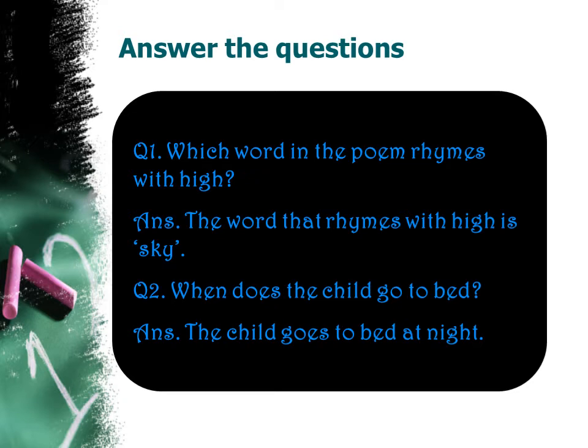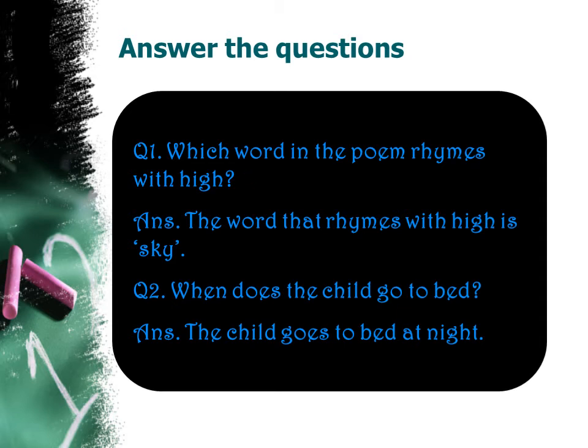When I go to bed at night, I see you in the sky. So, tell me, which word rhymes with high? When we read the first 4 lines, we come to know the word which rhymes with high is sky.